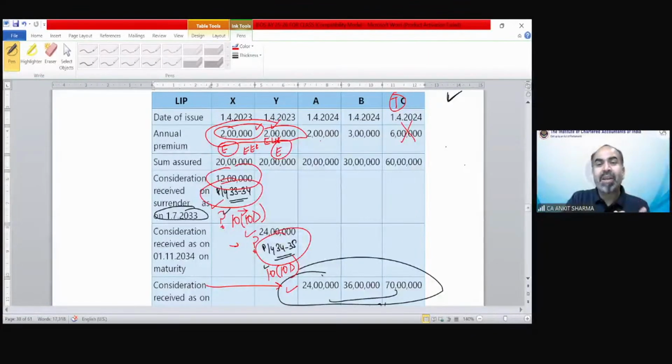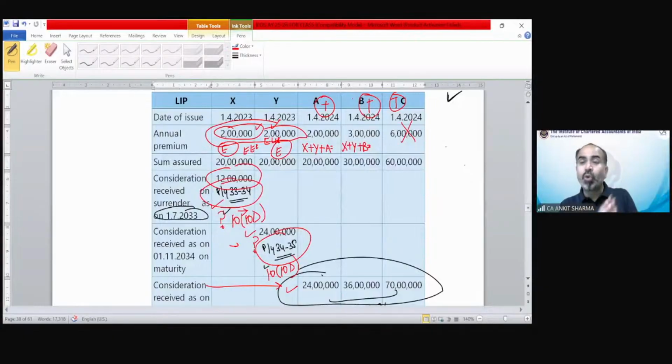Now the limit remaining is only 1 lakh rupees for the purpose of exemption. So if you need to check for the purpose of A, it would be like this: X plus Y plus A. This would be combination number 1. This is 6 lakh, which means this is going to be taxable. And then X plus Y plus B. This is 7 lakh rupees again, so this is also not going to be exempt. This is going to be taxable.